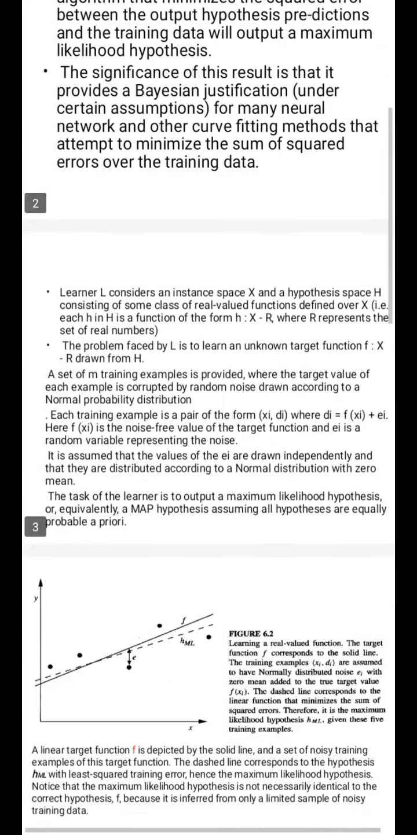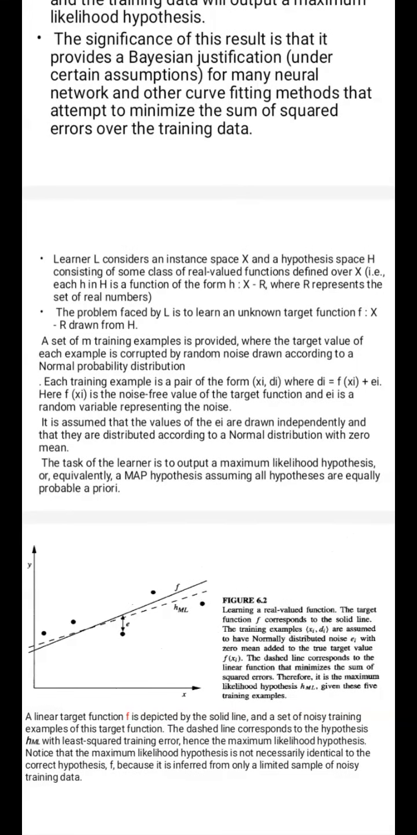Then let us enter into the maximum likelihood function. Learner L considers an instance space X and a hypothesis space H consisting of some class of real valued functions. In our previous examples in concept learning, from the second chapter onwards, we have seen one typical example of playing a sport.